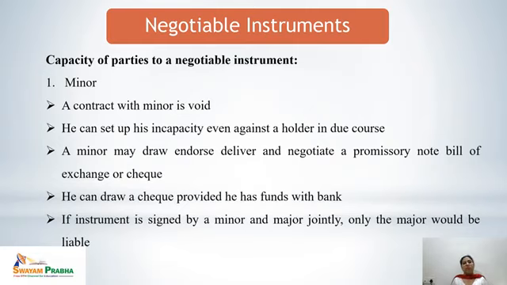No contract can be enforced at law if it is done with a minor. So only the major would be held liable.